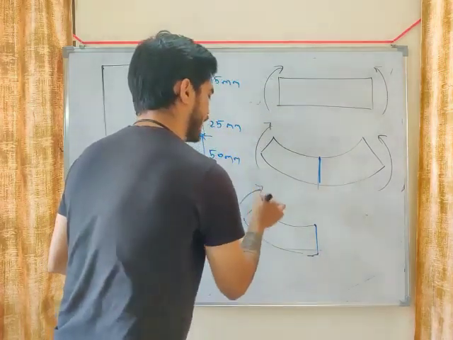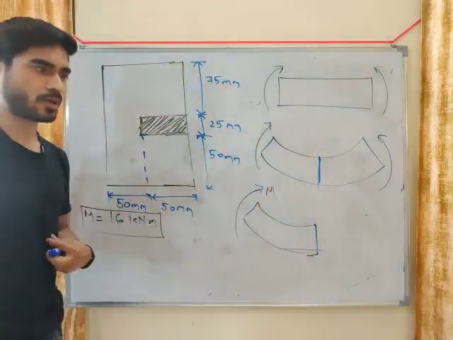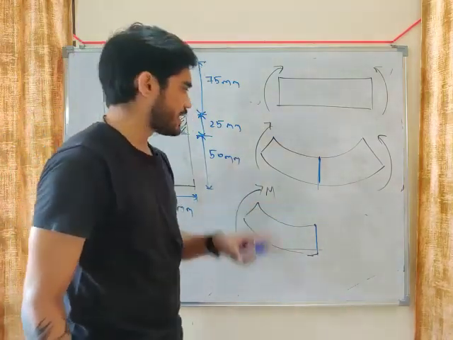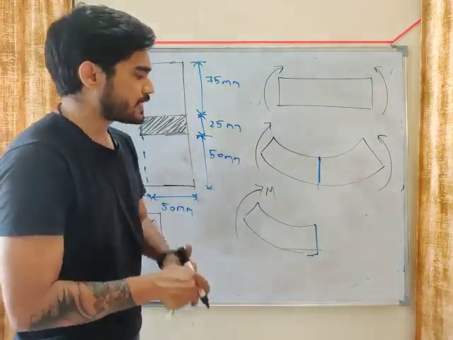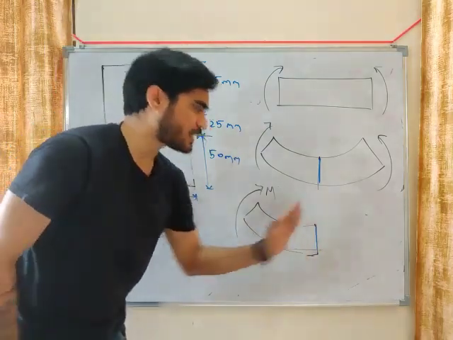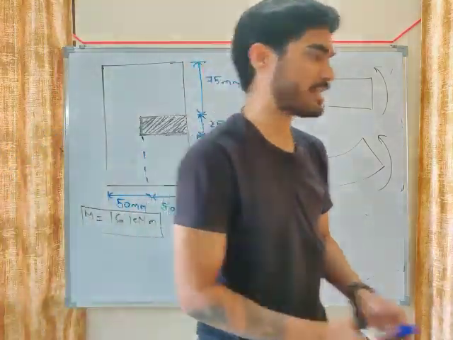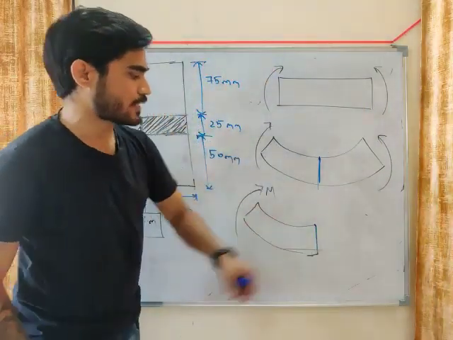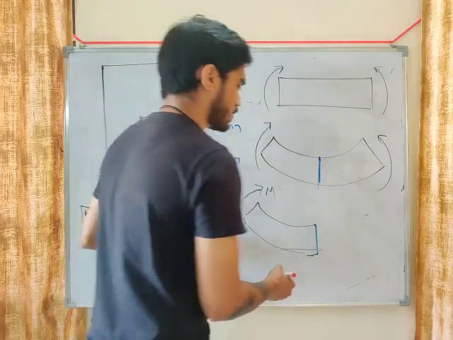Understand it. You are applying a bending moment M here. Now in order to balance this M, in order to resist this M, there are forces developed in this section, internal forces. Stress is what? Internal force per area. So there are internal forces developed. They are developed like this.